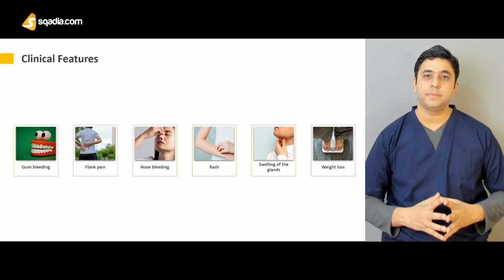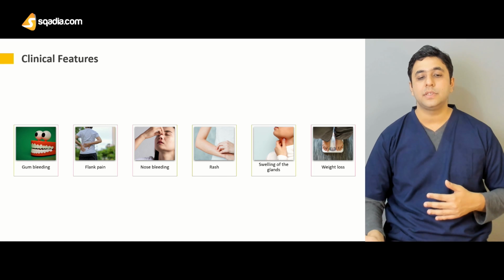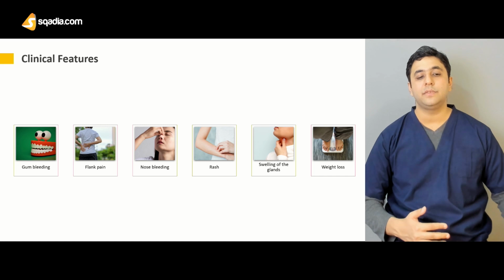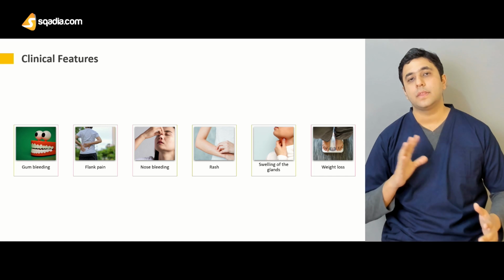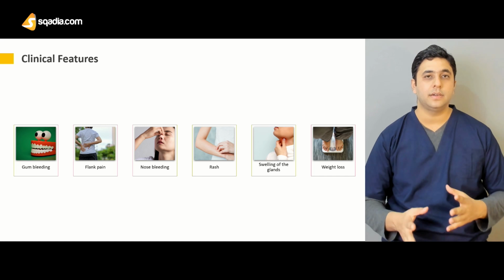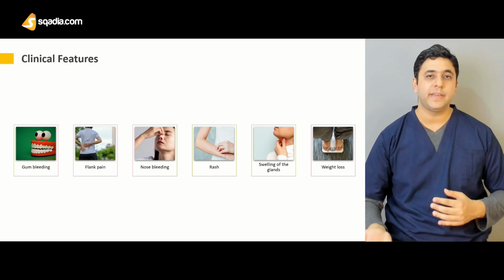All of these signs and symptoms need not be present in one patient. Some patients will have just the swelling of the gland, some will present with just a splenomegaly, the other might present with just a small bleed. So it basically becomes a very difficult disorder to diagnose, and to have complete confidence in our diagnosis, we have to do various investigations.